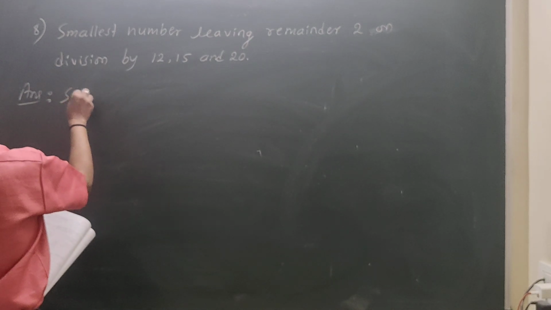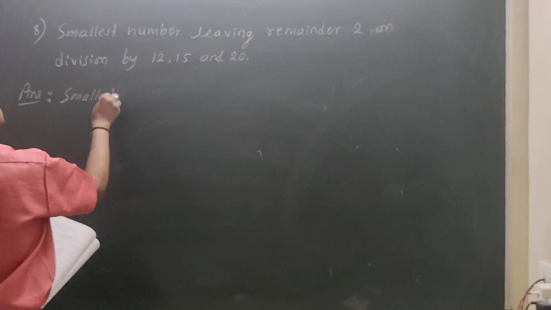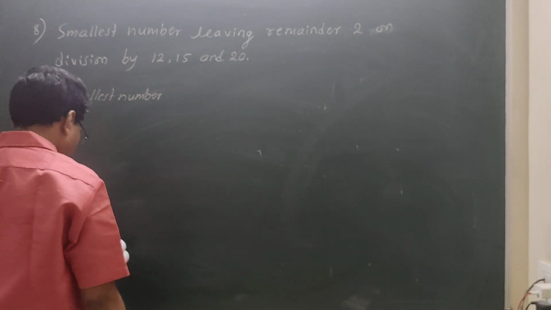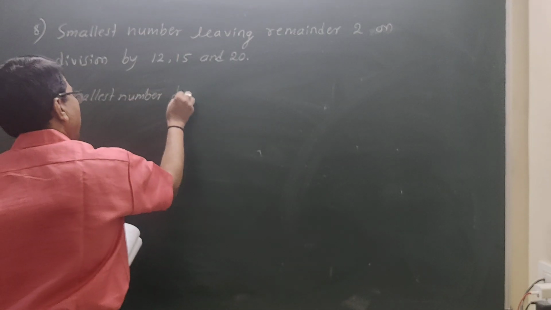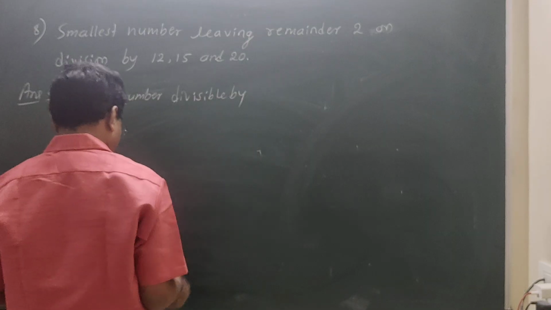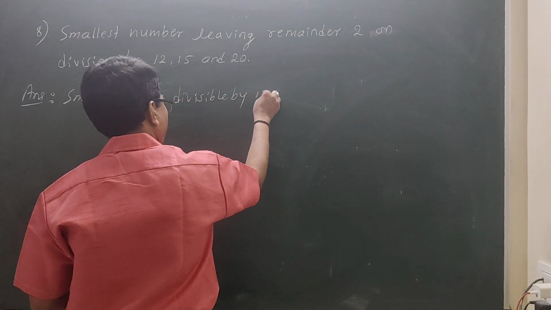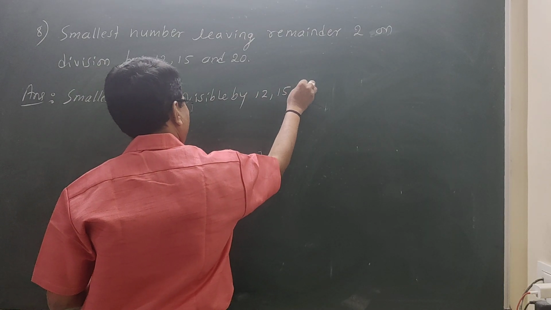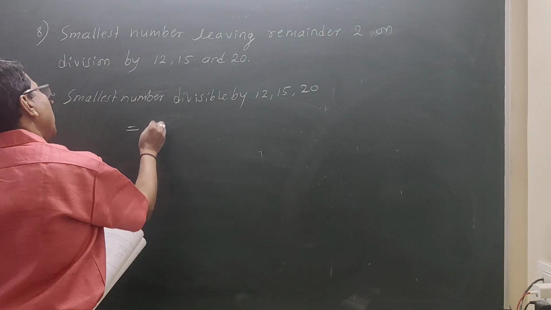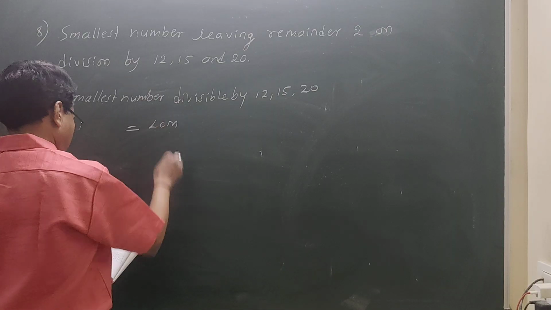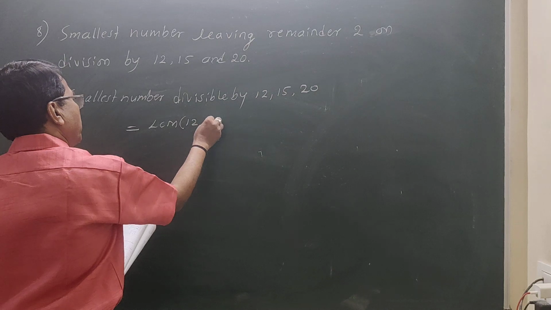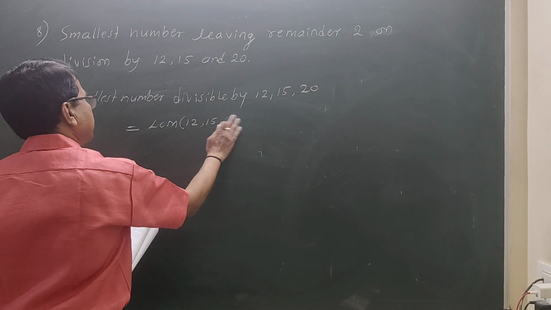Smallest number divisible by 12, 15, 20 is LCM of 12, 15, 20.